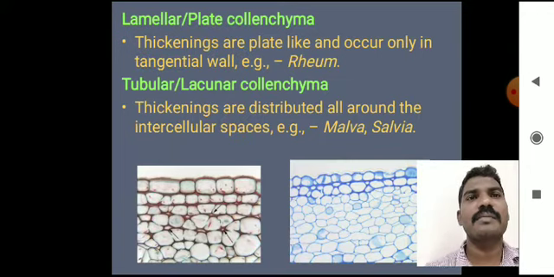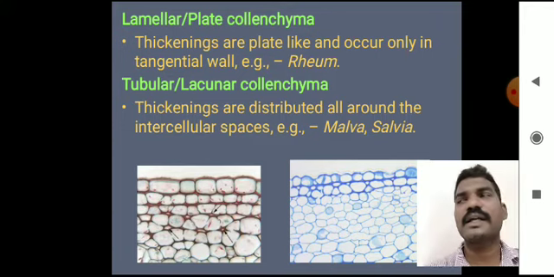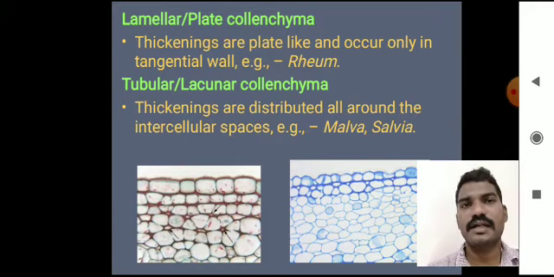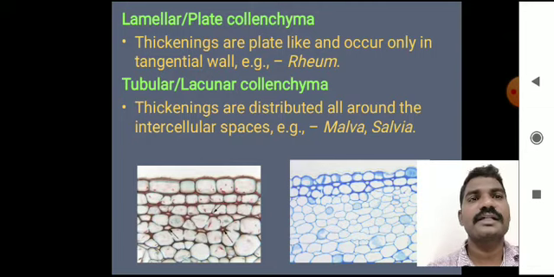Next, the lamellar collenchyma. In this type, the thickenings are plate-like and occur only on the tangential wall, as in Rheum stem. And the third one is the tubular or lacunar collenchyma. In this type, the thickenings are generally distributed all around the intercellular spaces. In Malva and Salvia, we can see the tubular collenchyma.